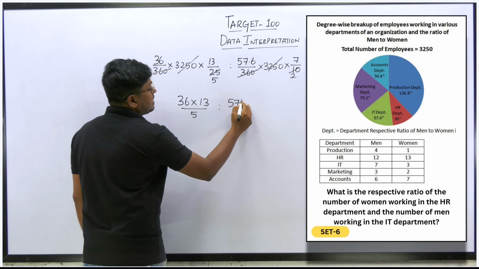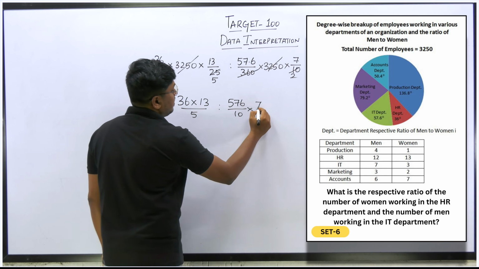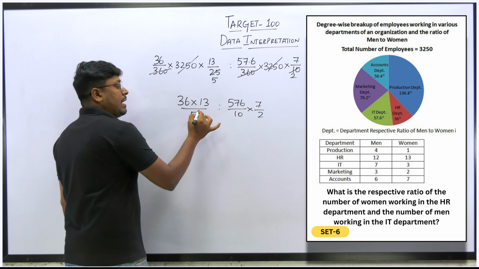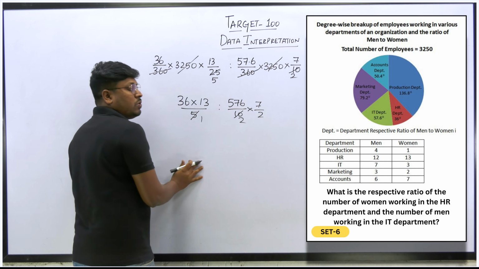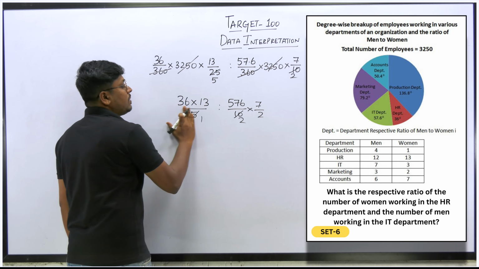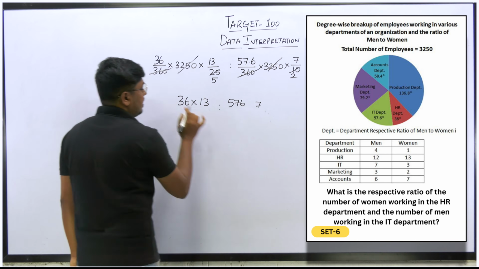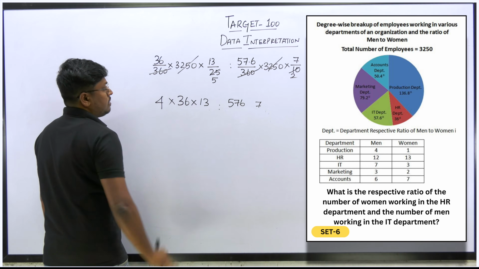This can be written as 7 by 10 into 7 by 2. Removing the decimal point, divided by 10. Again cancel it. 2 times 2 will be 4. So bring the 4 towards the left-hand side. So this will be 576 into 7 into 4 here. So now cancel it.